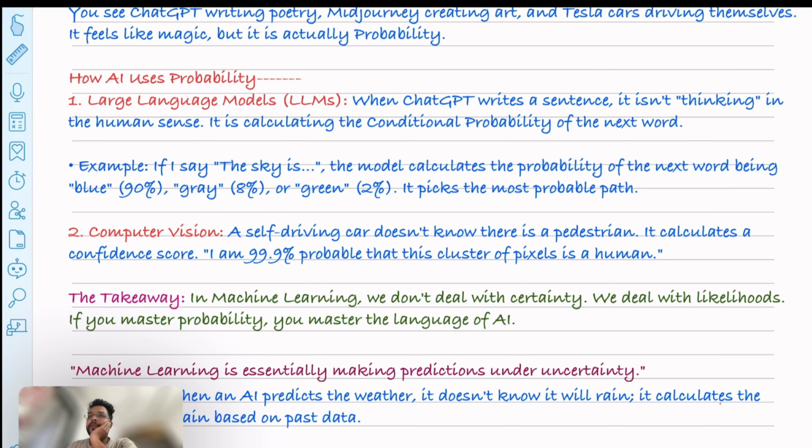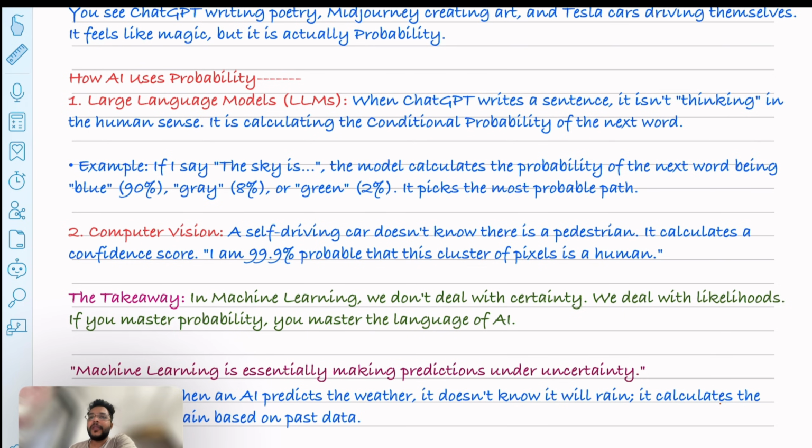In the same way, it will calculate for gray and green, and then the model chooses the most probable continuation. So this is why it outputs the sky is blue. So the takeaway is the LLM models are stochastic, or they are probabilistic in nature.